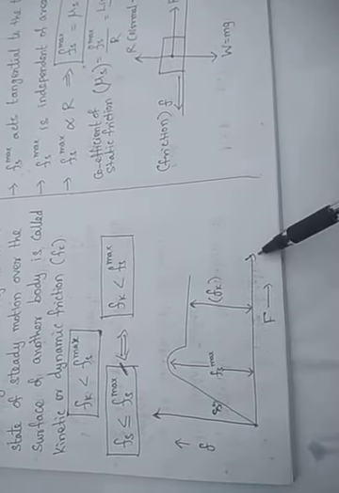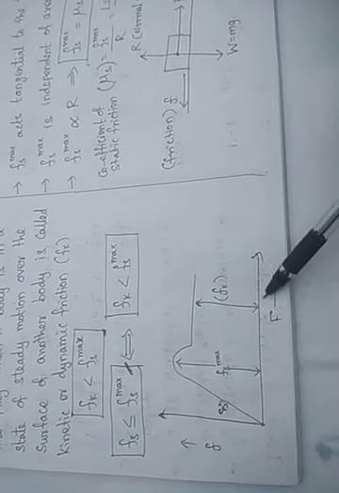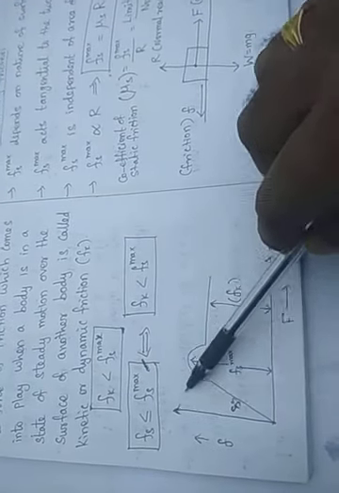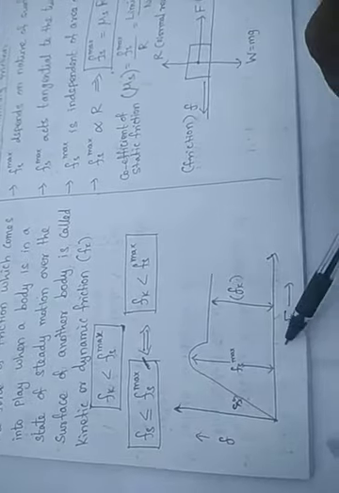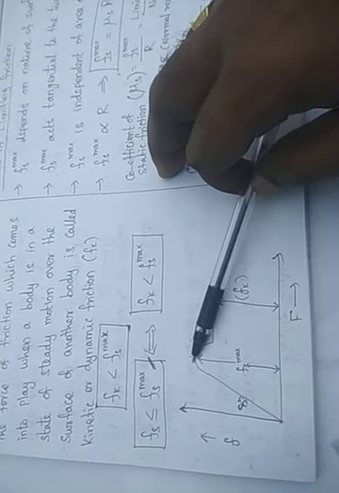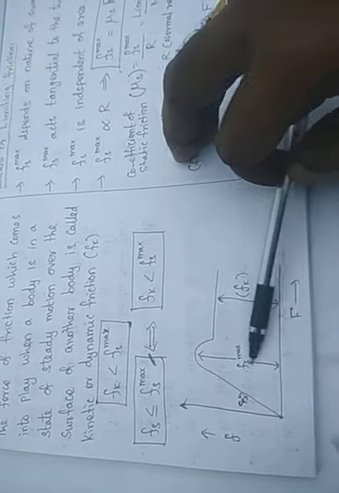If you draw the graph of friction against applied force, as the applied force increases, friction also increases. At a particular point there will be a maximum friction force. This is the friction force, and this is the applied force. At this particular point the frictional force is maximum, called Fs max.